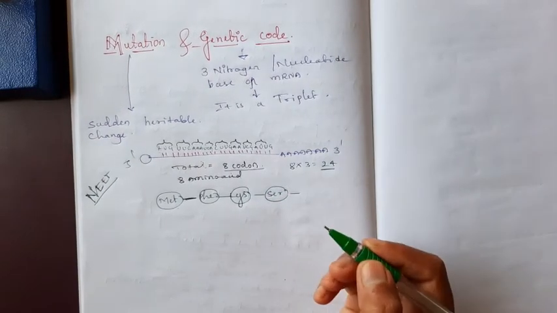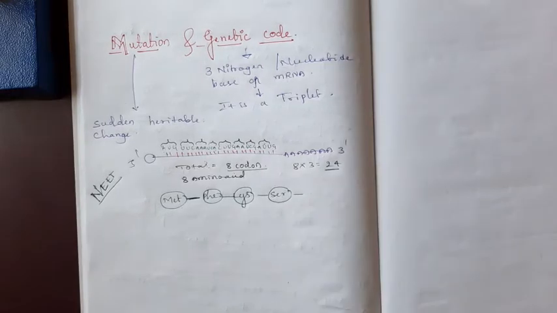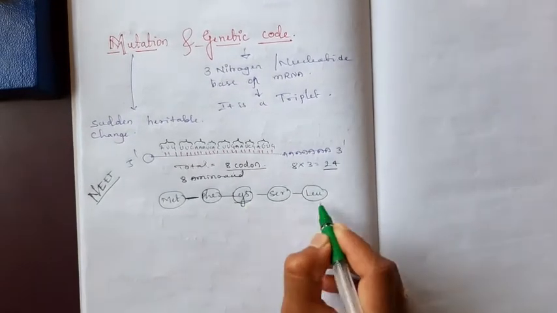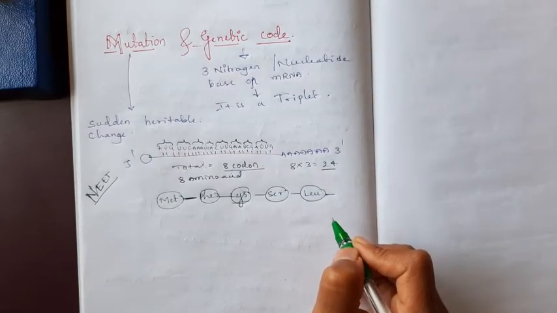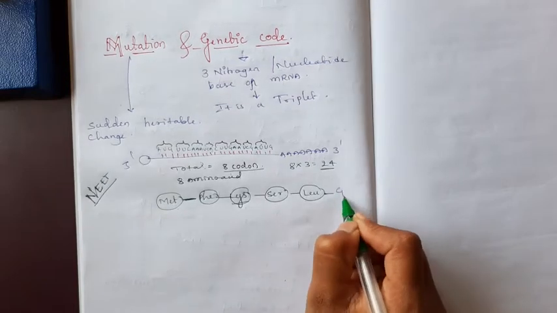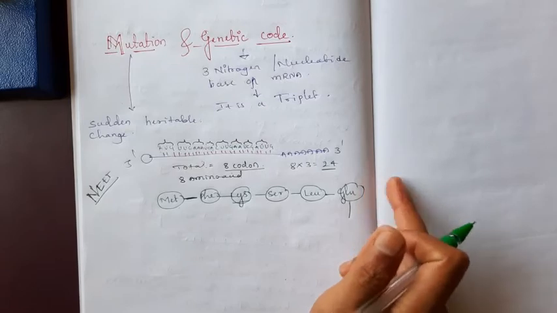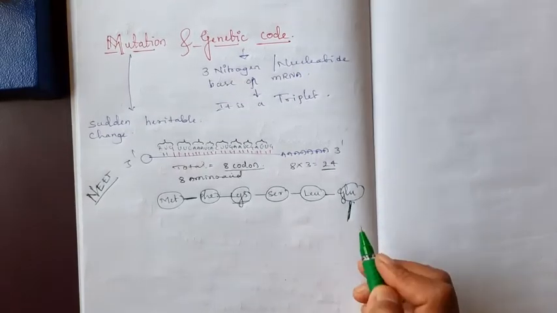Then CUU codes for leucine. This is a lysine, this is a leucine. Then GAA codes for glutamine. Then the space is not here, that's why I will write below.